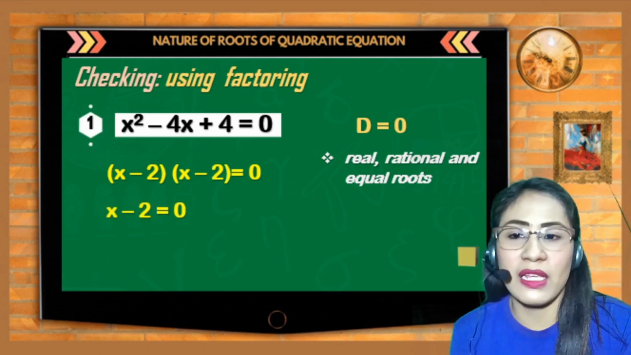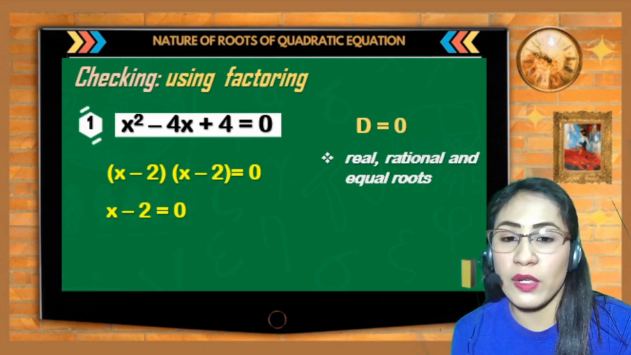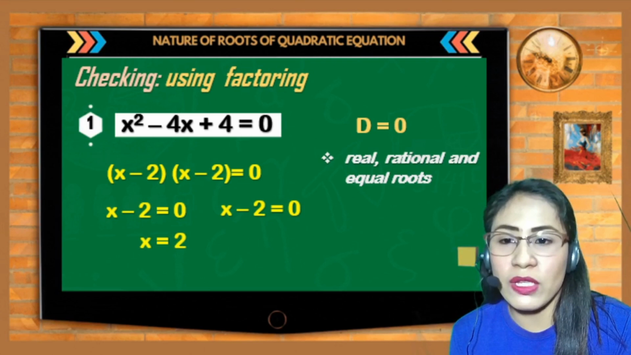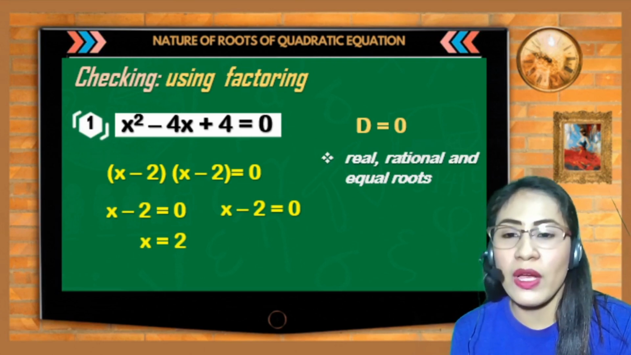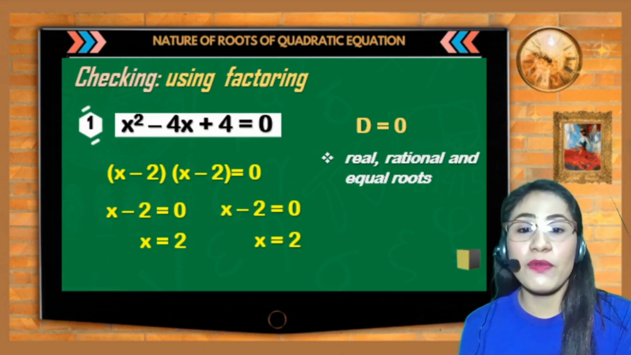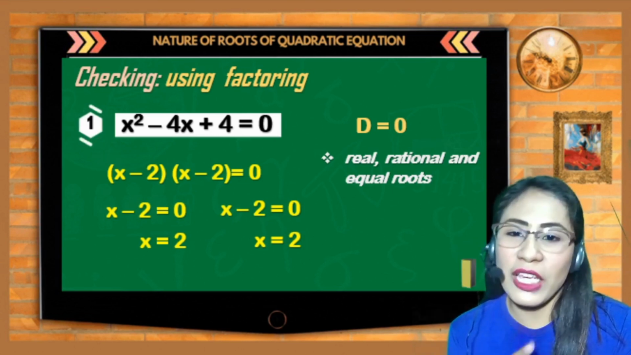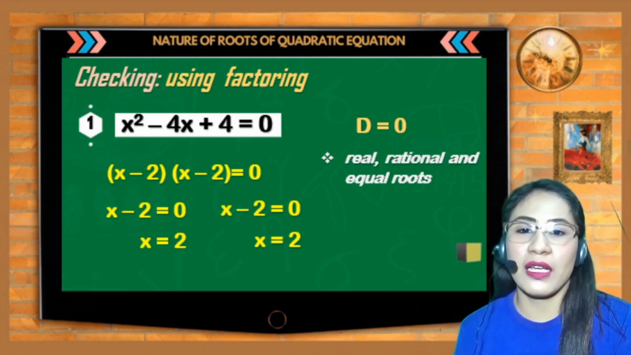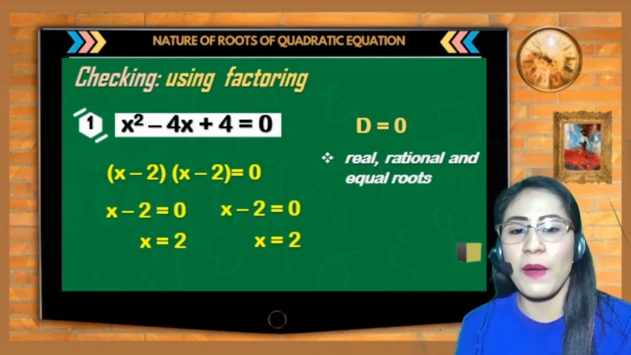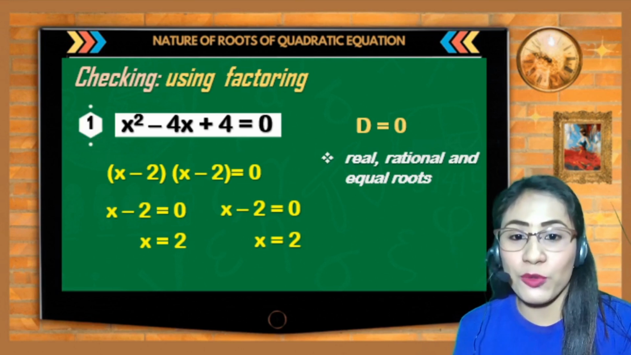And then, equate natin sila sa 0, magkakaroon tayo ng x minus 2 is equal to 0, and x minus 2 is equal to 0. So, solve for the value of x. So, magkakaroon tayo sa x minus 2 equal to 0 ng x is equal to 2. And dun din sa isa, magkakaroon tayo ng x is equal to 2. So, therefore, tama na ang nature of roots ng ating equation na x squared minus 4x plus 4 is equal to 0 ay real, rational, and equal roots. Ma'am, bakit equal? Kasi nga pareho silang 2.